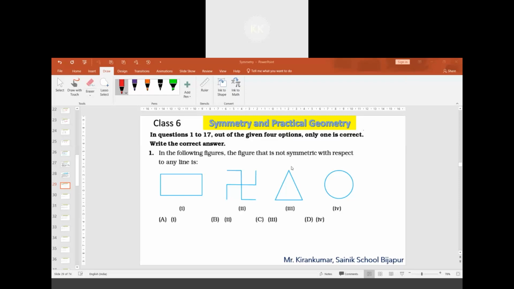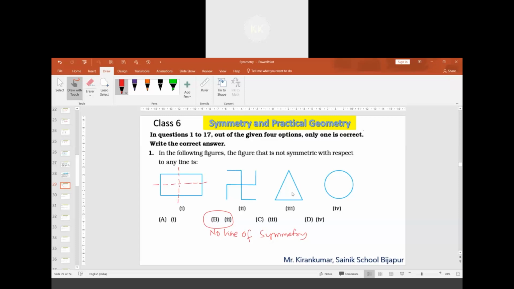Sir, B. Option B. Option B has no line of symmetry, isn't it? In this, there is no line of symmetry. What about option A? In this option, you can have two lines of symmetry. These are the two possible lines.